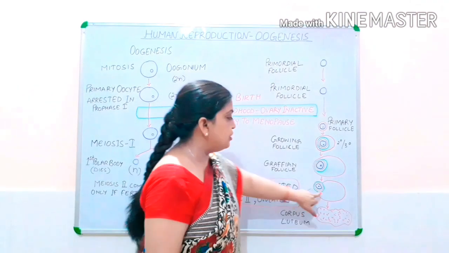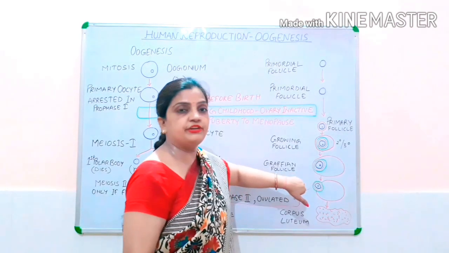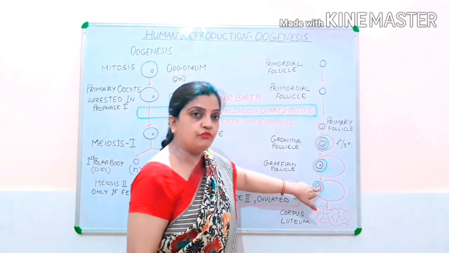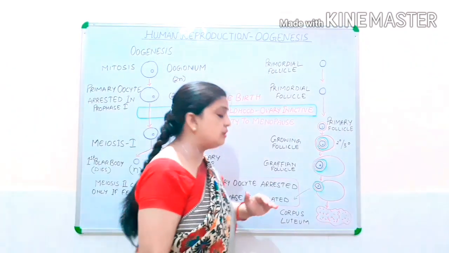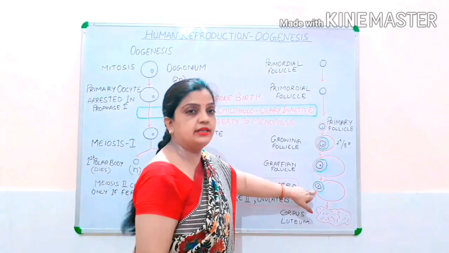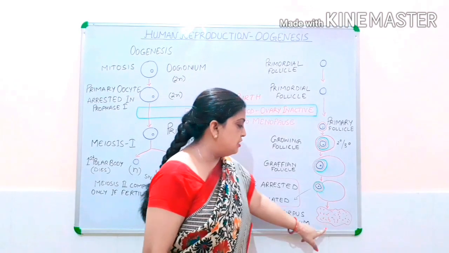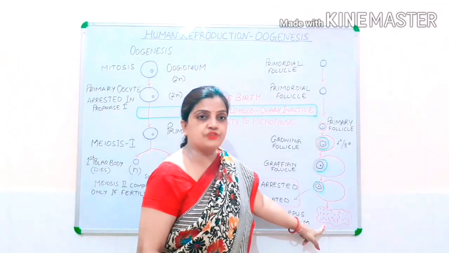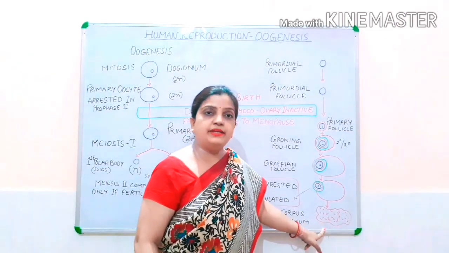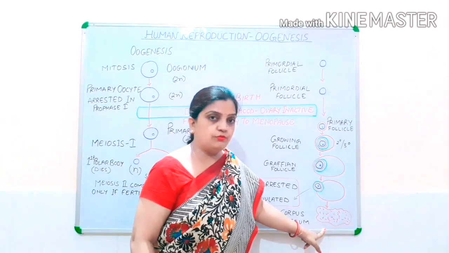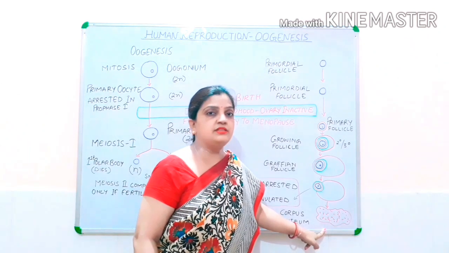So children, during the ovulation process, when the ovum is released out from the Graafian follicle, this structure changes into secondary oocyte. Now children, after the ovum is released, this Graafian follicle will change into a blood-filled pouch-like structure called corpus luteum, and it will be developing progesterone hormone, which is required throughout the pregnancy period if fertilization takes place.